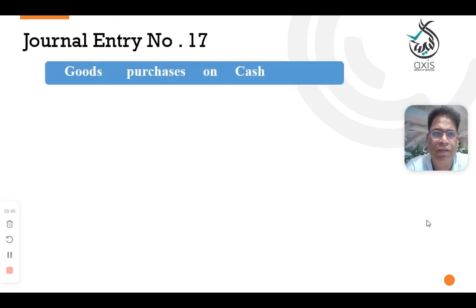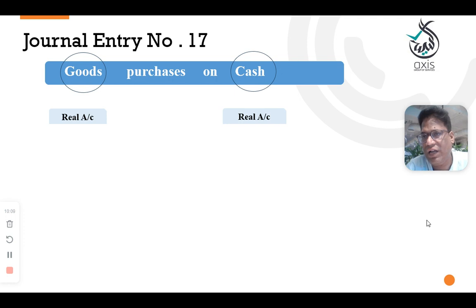Now come to the next slide, entry number 17. Here goods are purchased on cash. No worries. Just try to understand your transaction in your mother tongue and try to implement the other steps. Okay, step number one, two, three, four. So here goods purchased on cash. Goods is a real account. Here we purchase the goods, and cash is also a real account.